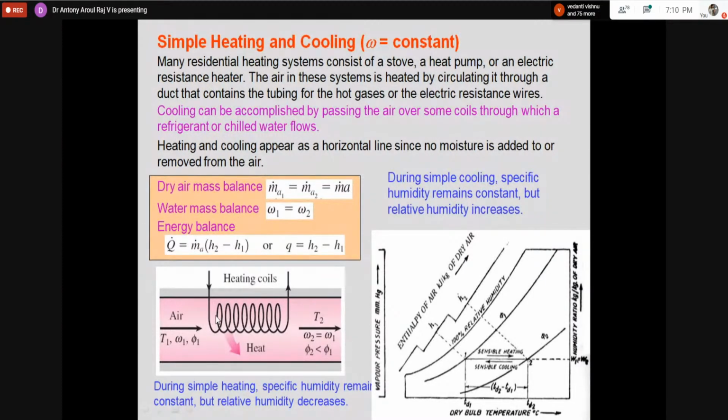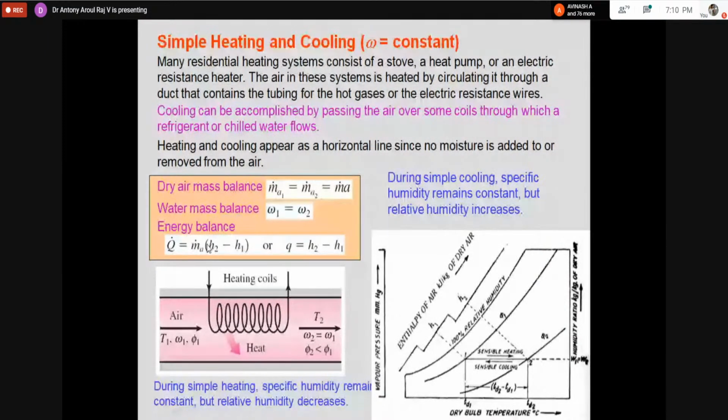And what is the energy balance? If air is coming to the heating coil, before the coil the air will be at a lower enthalpy or lower temperature. When air moves through the heating coil, it picks up heat, and its enthalpy, or in other words temperature, will be rising. So this enthalpy will be greater and this enthalpy will be lesser.